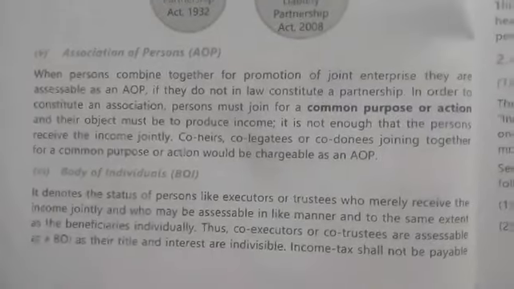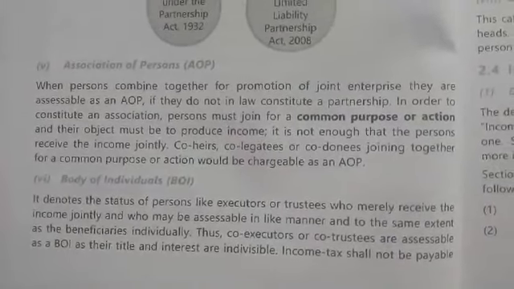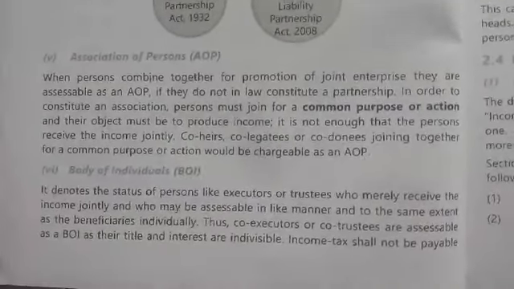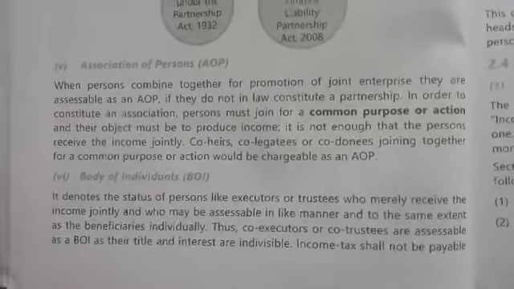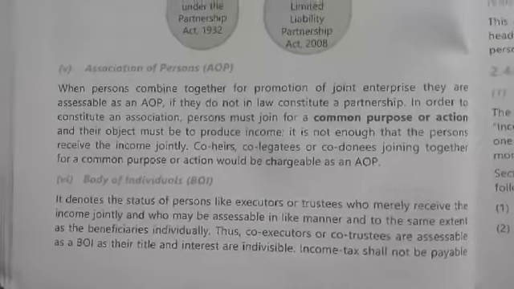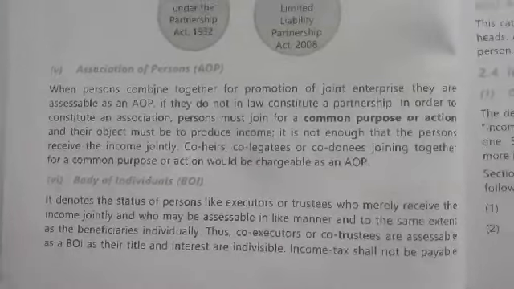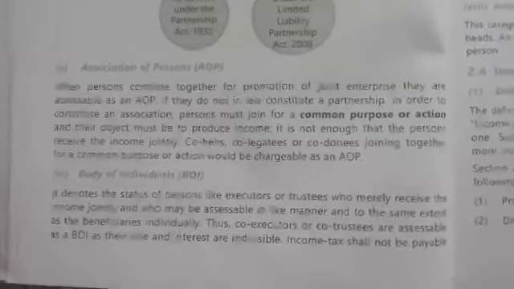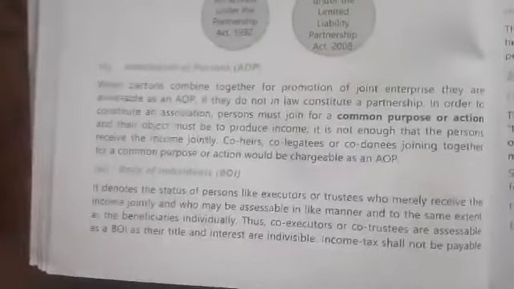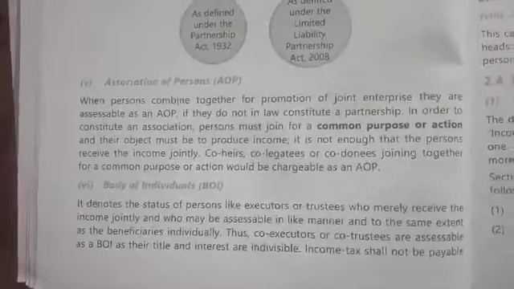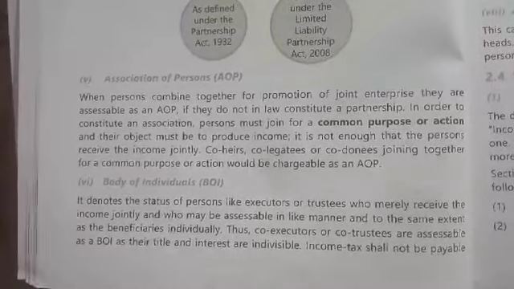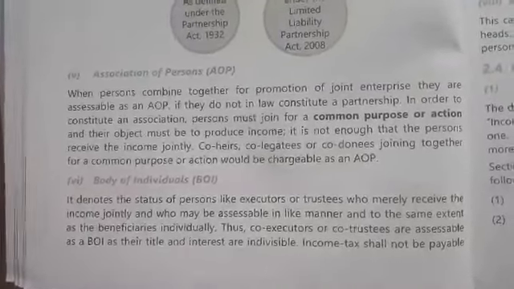Next is association of persons. Persons who join together for the promotion of a business entity are also called an AOP. But in order to call them an association of persons, AOP, they should have a common purpose or common goal for constituting the business enterprise.